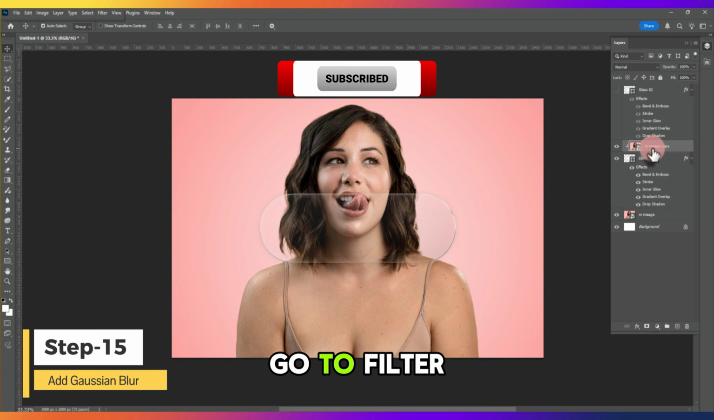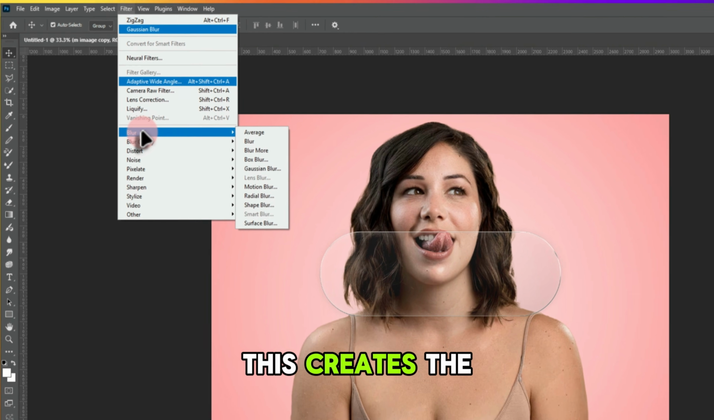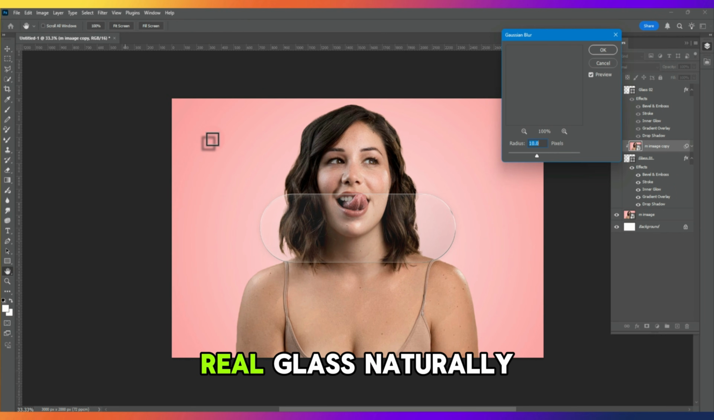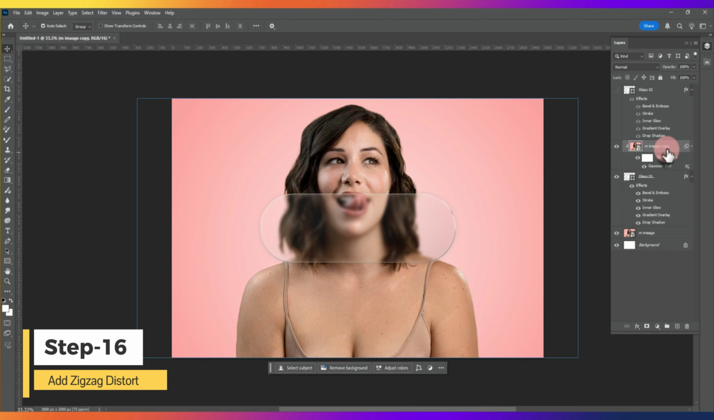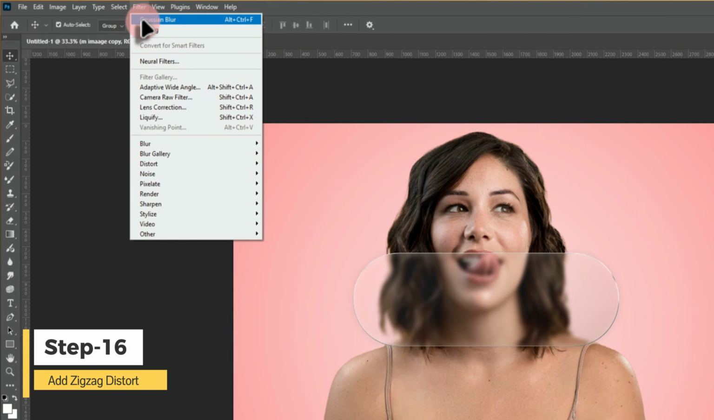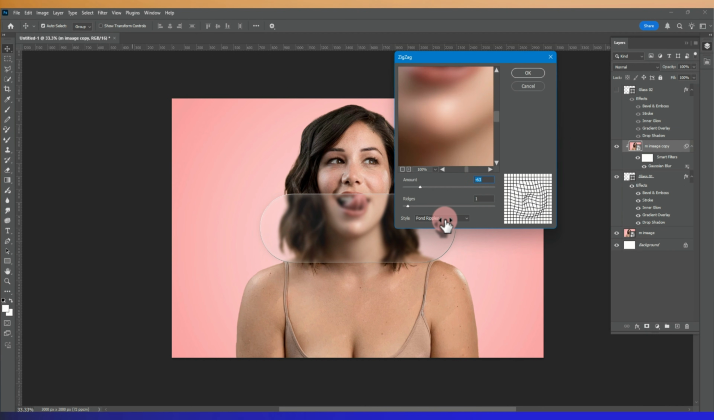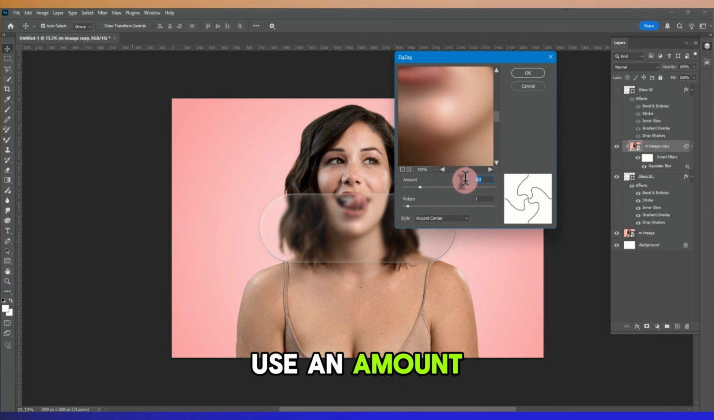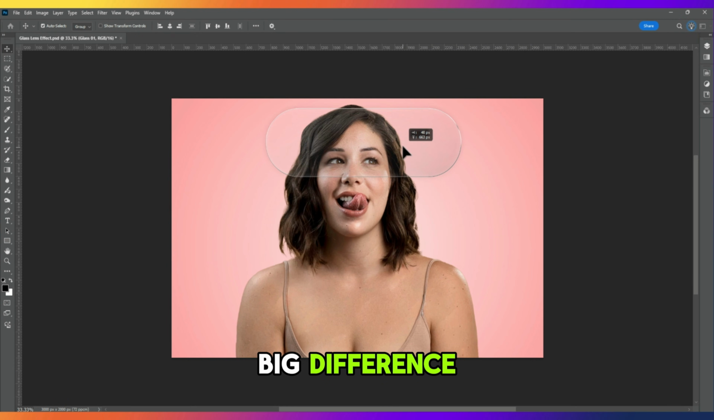Step 15. Go to Filter Blur, Gaussian Blur, set the radius to 10 pixels. This creates the soft background distortion that real glass naturally produces. Step 16. Next, go to Filter Distort Zigzag. Set the style to around center. Use an amount of 3 and ridges of 1. This tiny distortion makes a surprisingly big difference.